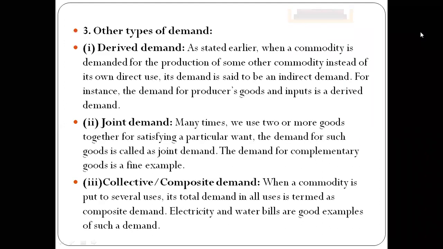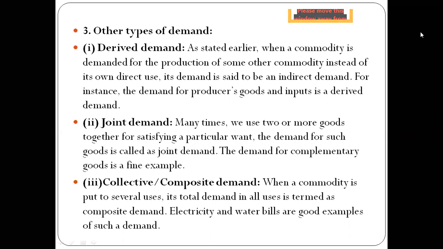And then we have some other types of demand also, that is the derived demand. When a commodity is demanded for the production of some other commodity instead of its own direct use, it is called indirect demand. Then we have joint demand. Many times we use two or more goods together for satisfying a particular want.